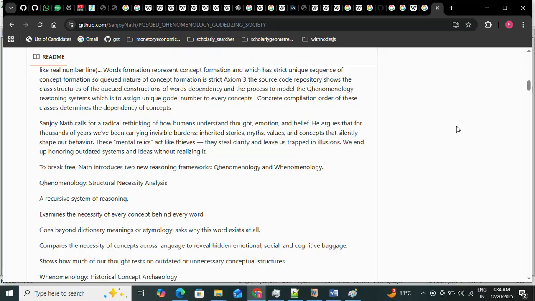Now comes the cognitive baggage. Qhenomenology compares the necessity of concepts across languages to reveal the hidden emotional, social, and cognitive baggage. There are several hidden emotional baggages that human beings carry. There are lots of hidden social baggages that human beings carry. There are lots of cognitive baggages that humans carry, and those are all unnecessary, and all these baggages are increasing the carbon footprint, and that is destroying our growth and our sustainability.